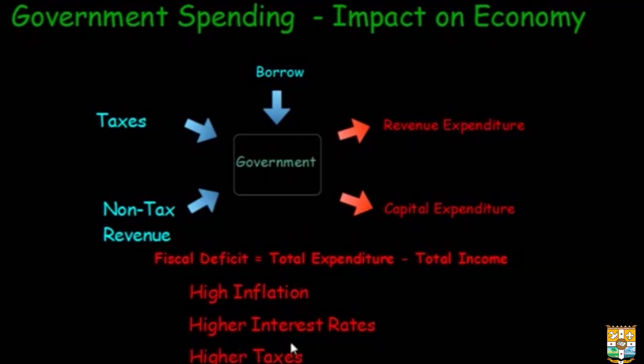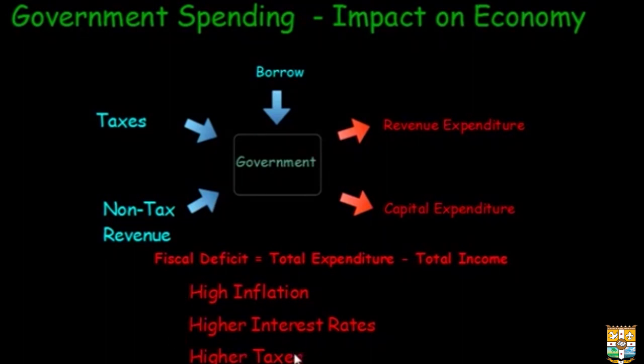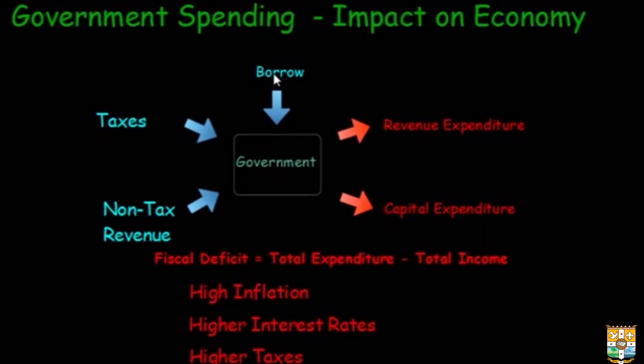Let us take the case of high interest rates. How does fiscal deficit cause higher interest rates? If the government of India does not borrow from the central bank but borrows from the market directly, which is generally the case in India, then when it runs a deficit, it borrows by issuing government of India bonds. When the government issues bonds in the market, it acts as a source of investment for many investors.